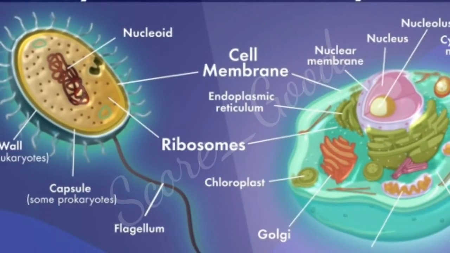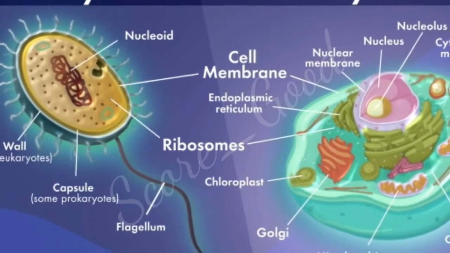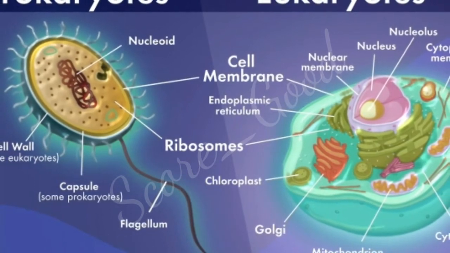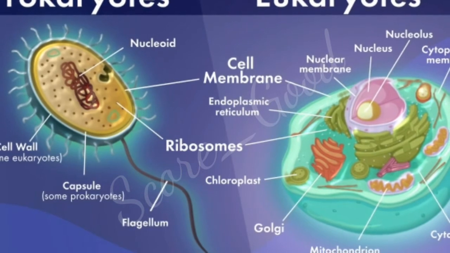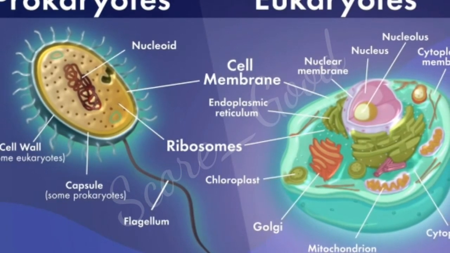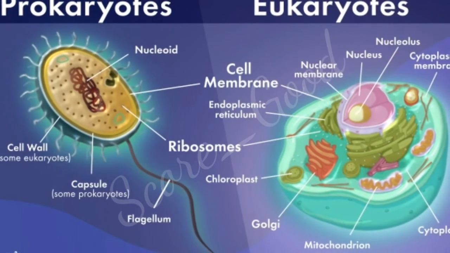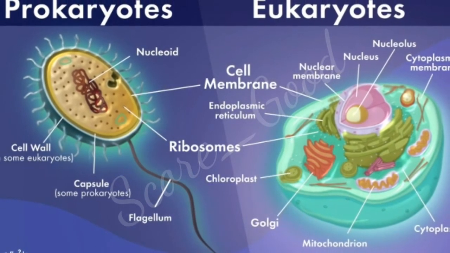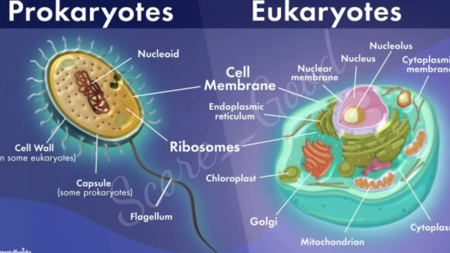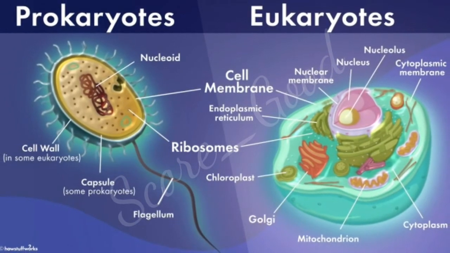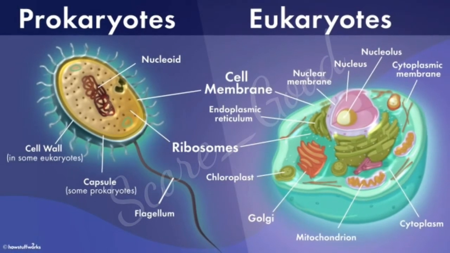Classification of cell. Based on cellular organization and the nuclear characteristics, it is divided into three types. The first one is prokaryotes, second mesokaryotes, and third eukaryotes. Most of us have heard only prokaryotes and eukaryotes, isn't it? Yes. So, let us see the second term, mesokaryotes, in this video.